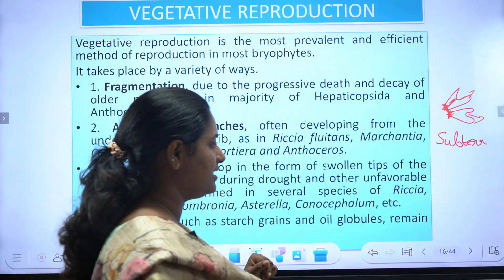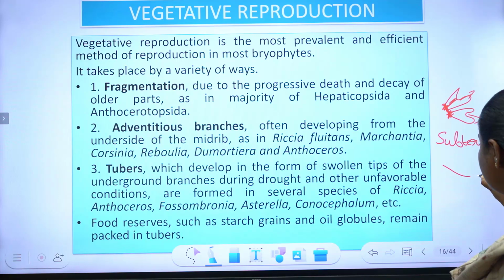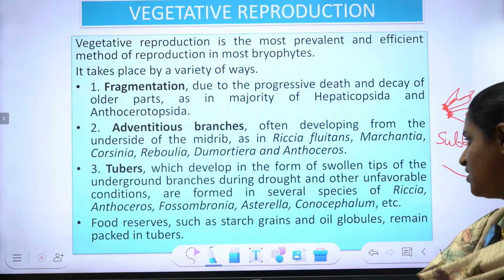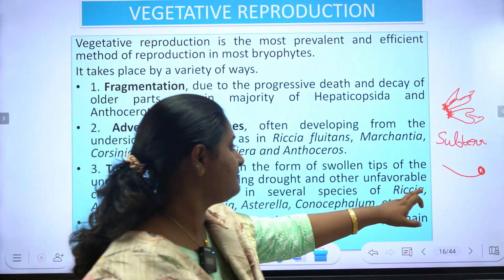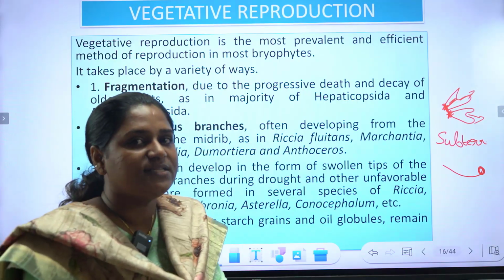So there are certain branch-like structures arising from the underside of the Riccia or Marchantia, and they produce a certain tuberous structure at its apex. So these swollen tips arising from the underground branches will be submerged in the ground.